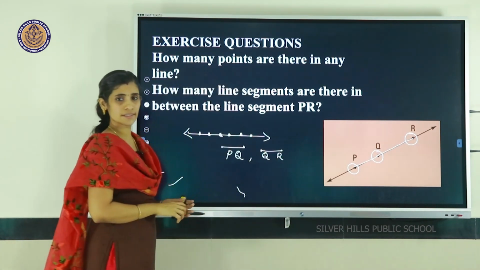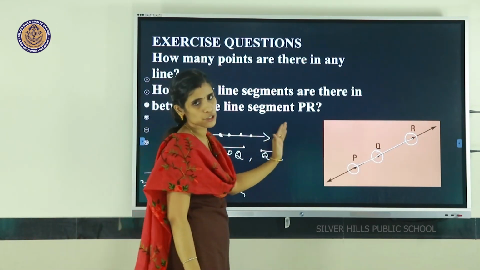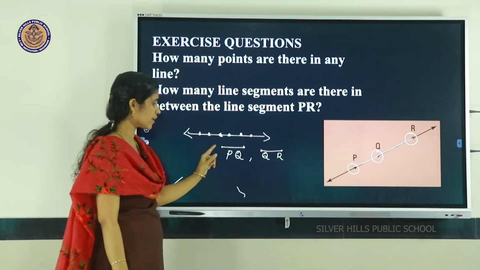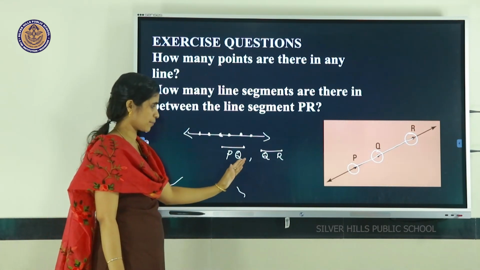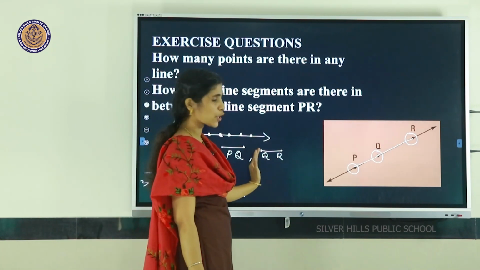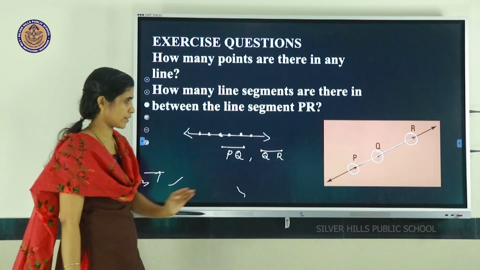How can you read this? Line segment PQ and line segment QR. Here P is the starting point and Q is the ending point. Similarly, here also Q is the starting point and R is the ending point.